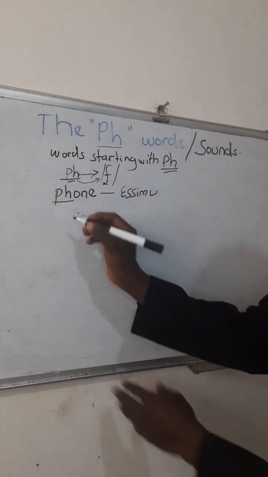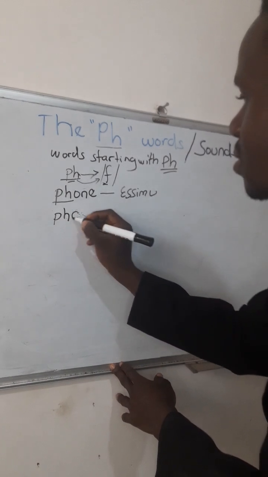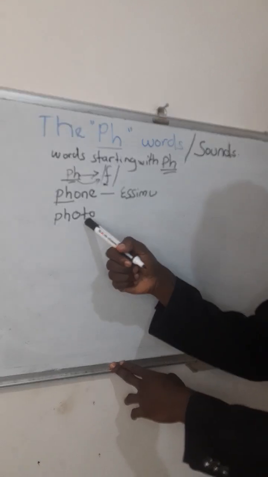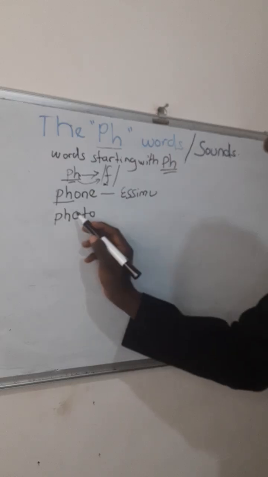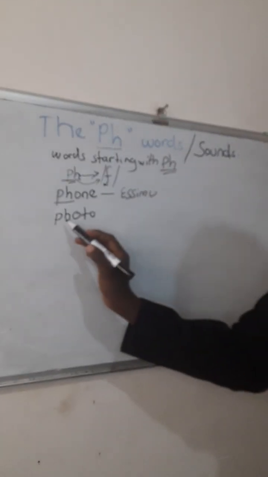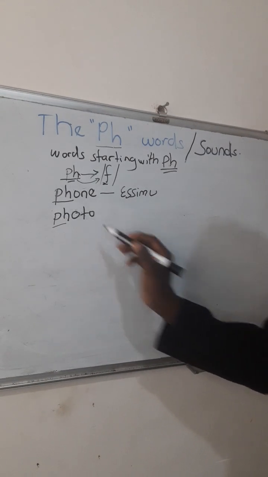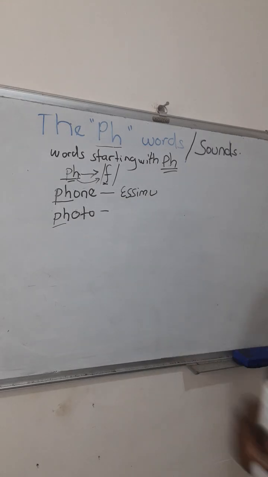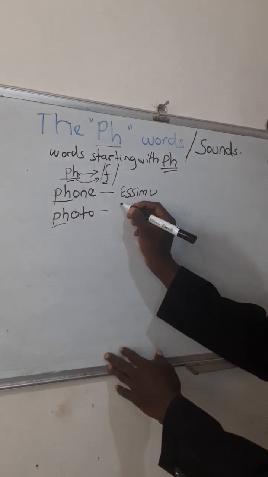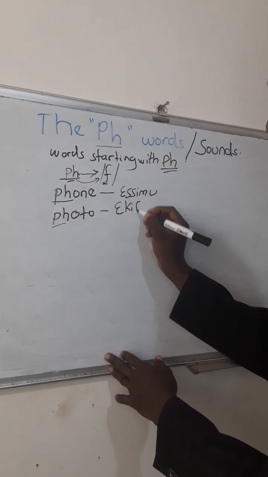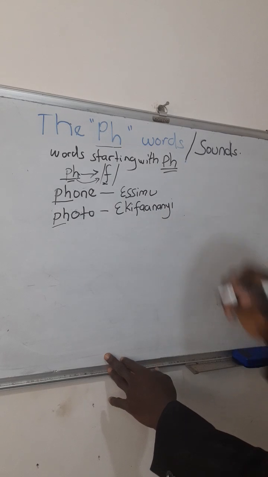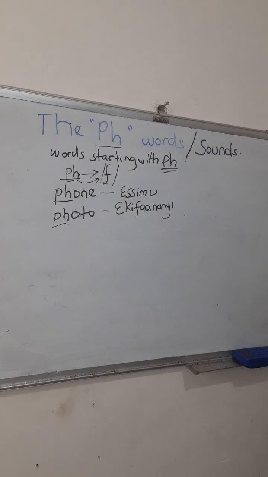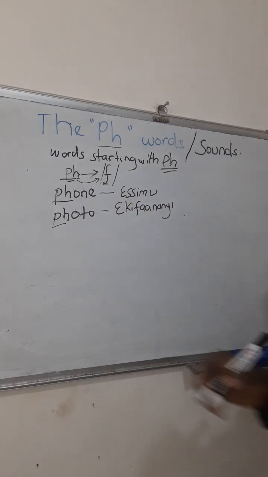Another example. We have, how do we read this? Excellent. Photo. Photo, because the PH sound carries that F sound. So you're going to say photo. Photo. Photo in Luganda, we say ekifaananyi. Okay? Ekifaananyi. Excellent. Ekifaananyi. Photo. Ekifaananyi.